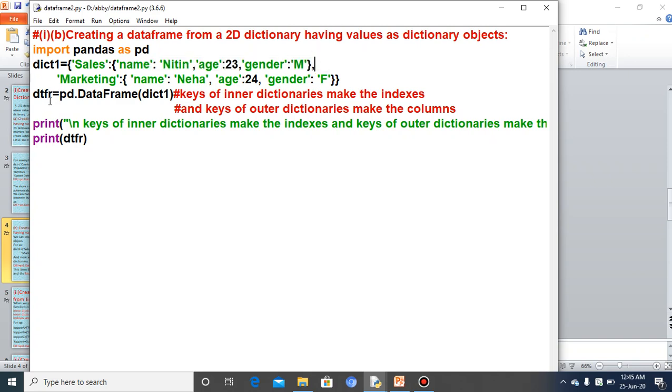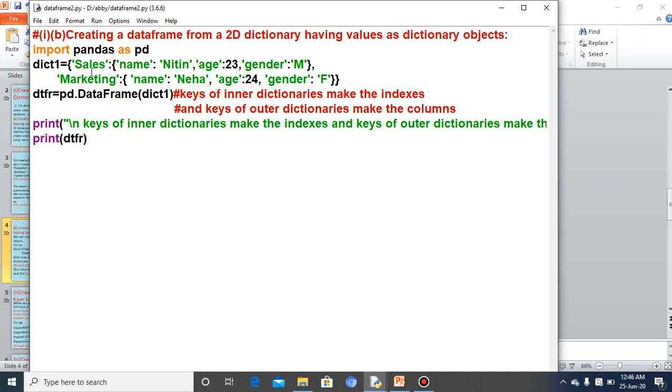Okay. So here you can see DTFR is the name of the data frame that contains the value of dict1. So pd.DataFrame(dict1). Here, as a comment line: keys of inner dictionary make the indexes and keys of outer dictionary make the columns. What are the keys of the outer dictionary? The keys of the outer dictionary are sales and marketing. That means there will be 2 columns in this data frame because there are 2 keys.